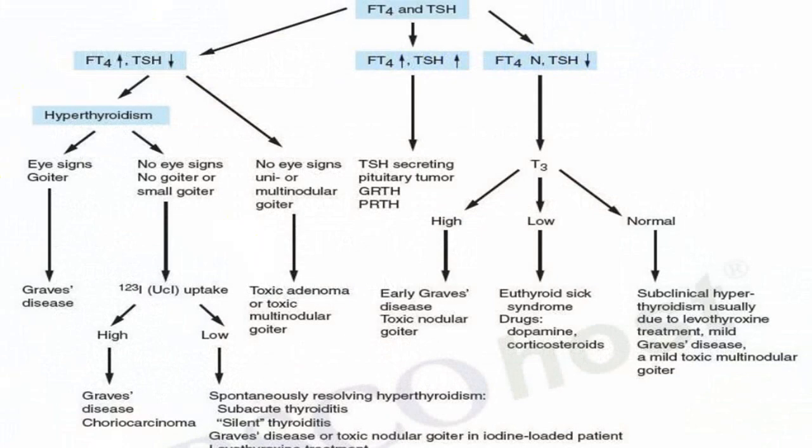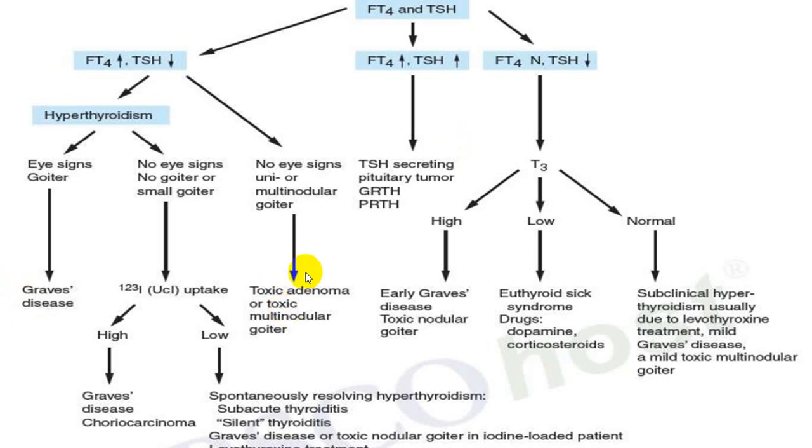This is one simple slide which will tell you a lot of things, so I'm taking a little time here. Any person who comes to you with an increased free T3 and T4 with low TSH, it is more in favor of primary hyperthyroidism. If you get a classical goiter, smooth goiter with exophthalmos, suspect Graves' disease. And when you suspect Graves' disease, if you want to confirm, you can go for TSH receptor stimulating antibody, which will be strongly positive. TPO will also be positive, and thyroglobulin antibody will also be positive.